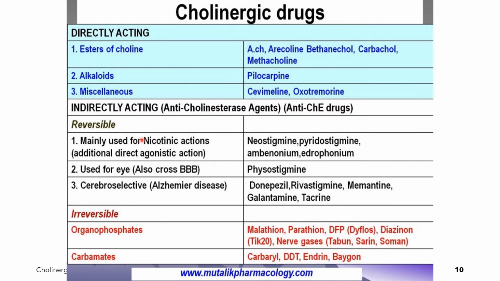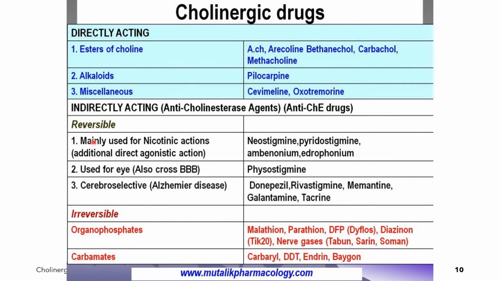These are also classified into reversible and irreversible. The red ones here are examples of the irreversible ones, and we also have here the reversible examples. Under this, we enumerated the different reversible anticholinesterase agents according to their actions and their indications.